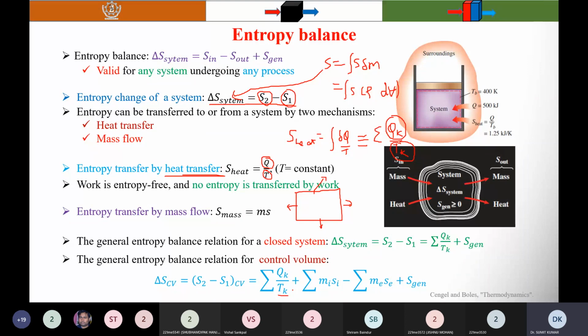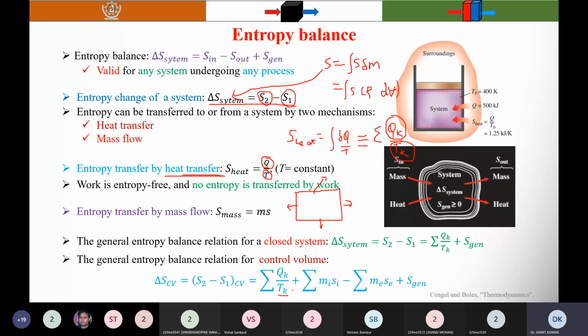Remember that the first law of thermodynamics does not differentiate between heat transfer and work. It considered both as equal. But the second law tells you that an energy interaction that is accompanied by entropy transfer is heat transfer, and an energy interaction that is not accompanied by entropy transfer is work. So the second law differentiates these.